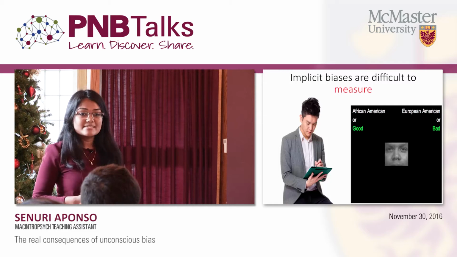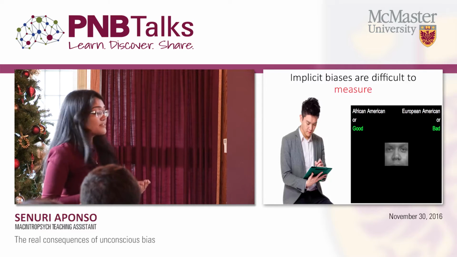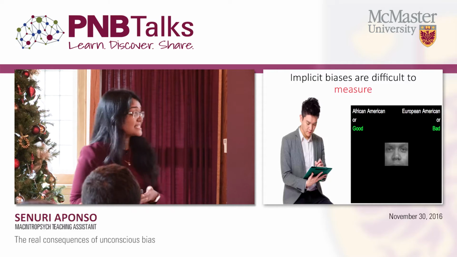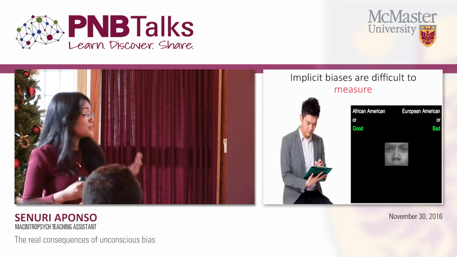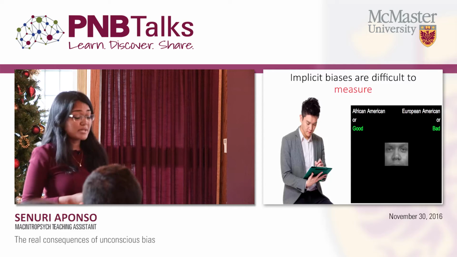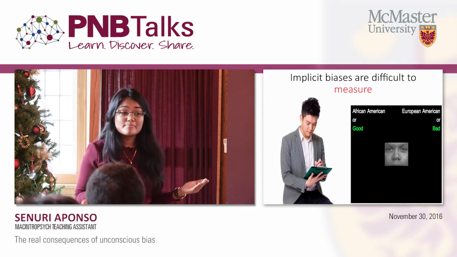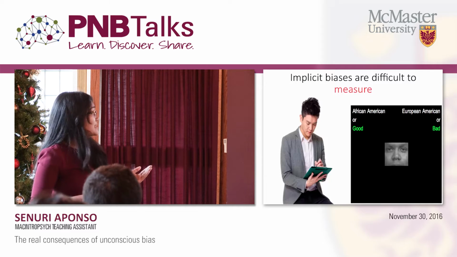One way to measure implicit biases is using an implicit association test, where participants are asked to quickly categorize words and pictures using one of two response keys. The twist is that each response key consists of two concepts, for example, African American and good. If a participant has an implicit racial bias, they may strongly associate the concepts African American and bad.